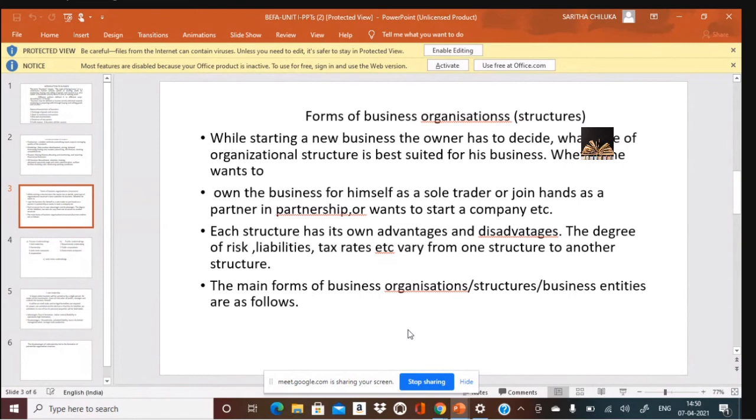While starting up a new business, the owner has to decide what type of organization structure will be best suited for the business, whether he wants to have his own business which he manages solely, what we name this status as sole trader. If not, you want to join hands with partners, like-minded people who are ready to invest in your idea, what we say is a partnership firm. Or you want to start up a company where the operations are very big. Are you ready to start up the business?